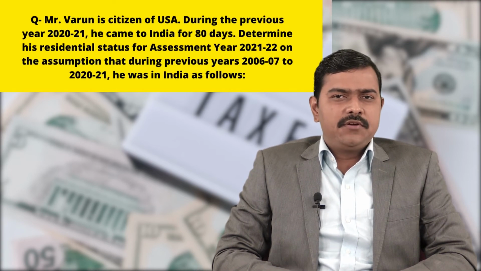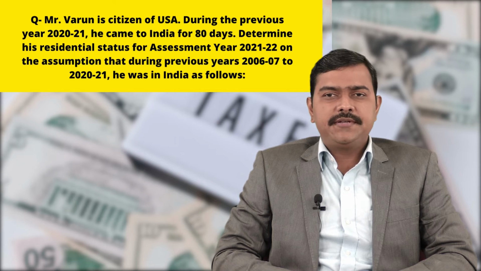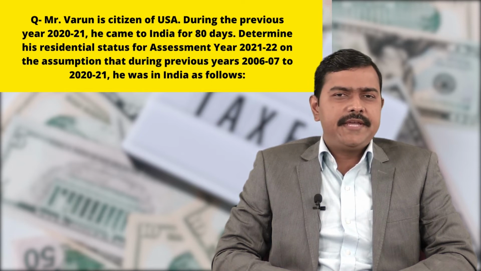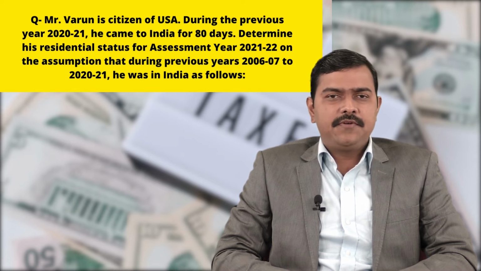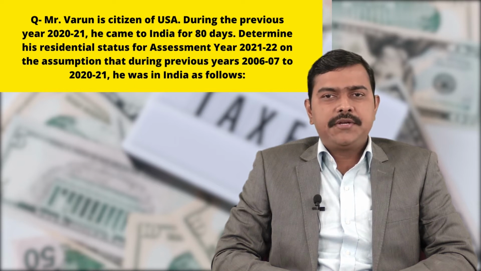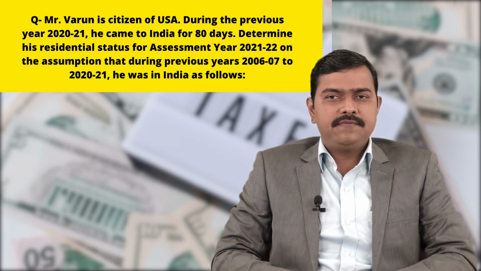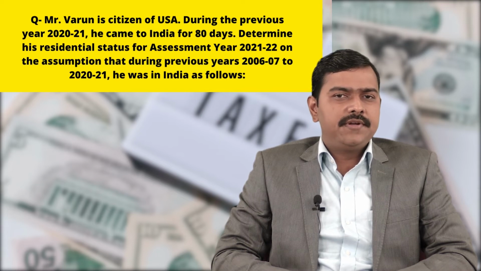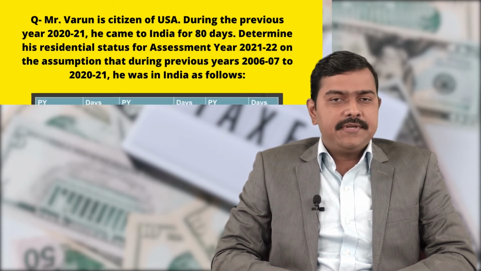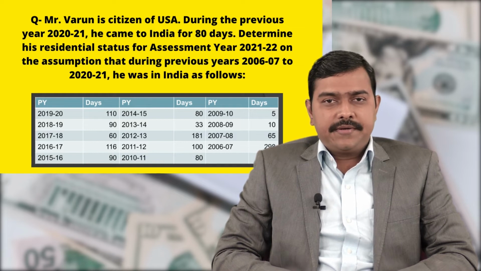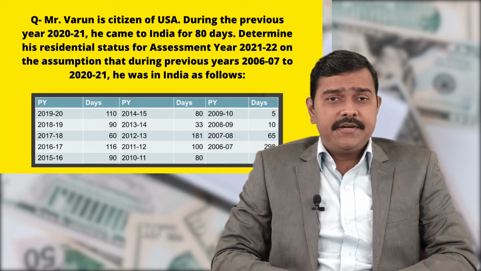Now we shall discuss one question which is related to the residential status of an individual. So Mr. Varun is a citizen of USA. During the previous year 2020-21, he came to India for 80 days. Determine his residential status for assessment year 2021-22 on the assumption that during the previous years 2006-7 to 2020-21, he was in India as follows. So this is the data which is given in the table regarding his stay in India during previous years.